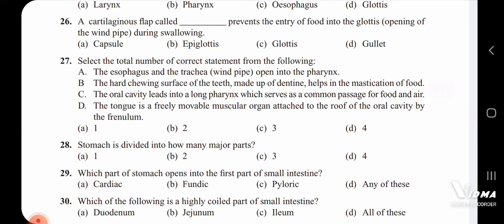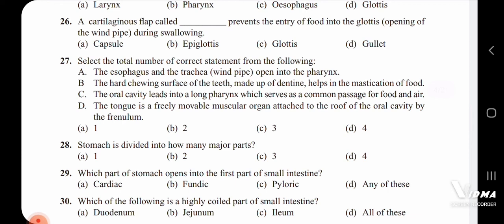29th, which part of the stomach opens into the first part of the small intestine? The stomach has 3 major parts: cardiac, fundic and pyloric. Body is the minor part of the stomach.